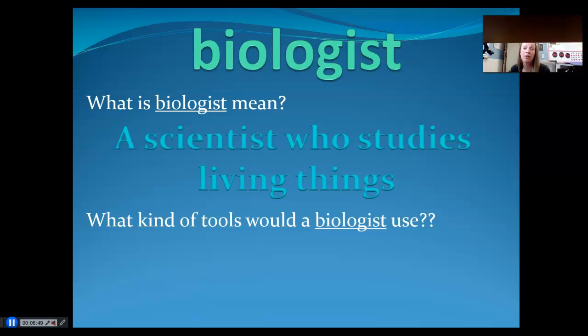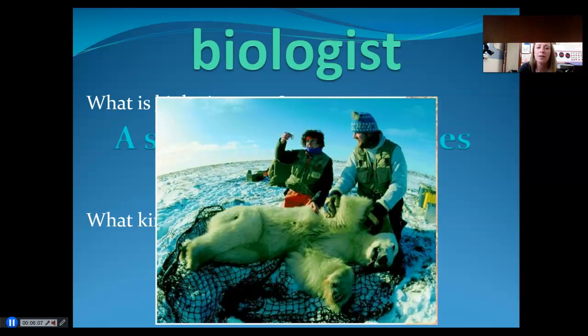Well, I may use a microscope to study things that are very small. I might use a telescope to see things that are very far away. Maybe I would use a flashlight to look for things that are in the dark. What other kind of tools do you think a biologist might use? All right, kiddos, these are scientists who are studying polar bears. Now, the polar bear is not dead. He has been given something that is called a tranquilizer to put him to sleep.